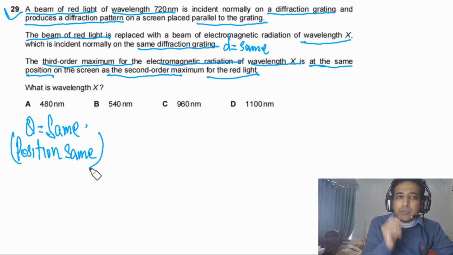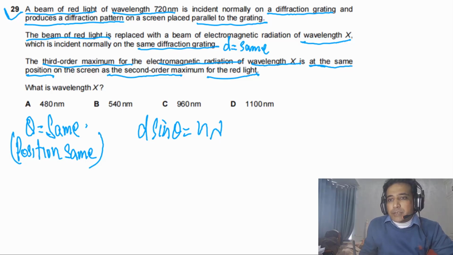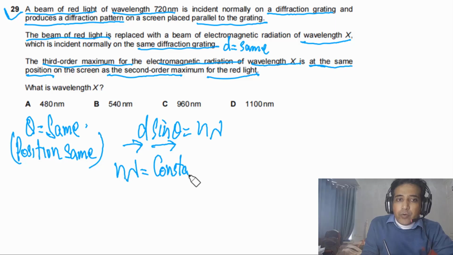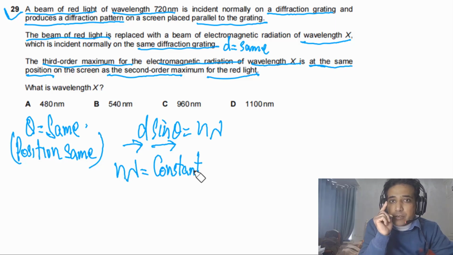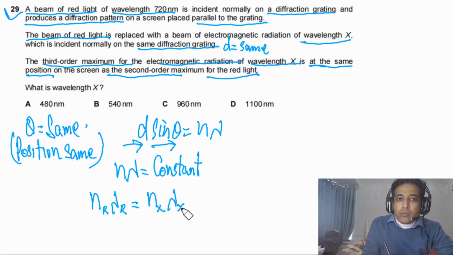Now let me explain a little bit more. For diffraction grating, we need to understand d sine theta equals n lambda. For this question, d is the same for both of them and theta is the same, so sine theta is also the same. So what does it mean? It means that the product of n, the fringe order, and lambda is constant for red light and also for X. So n of r times lambda of r, the red light, is equal to n of X times lambda of X.